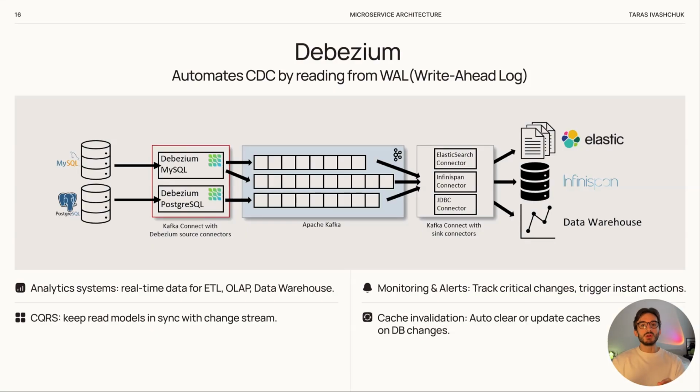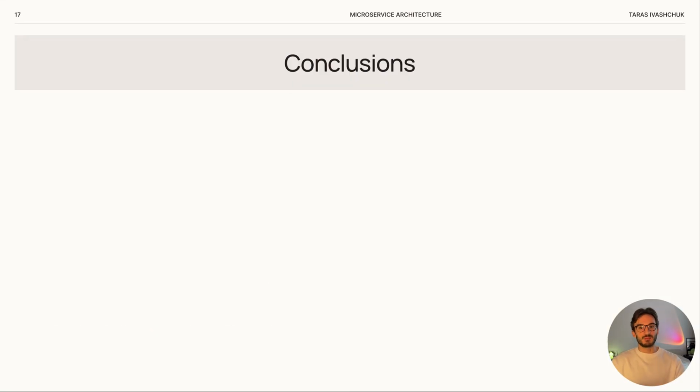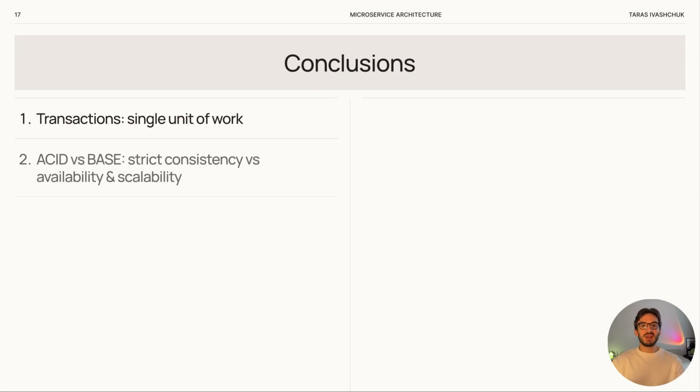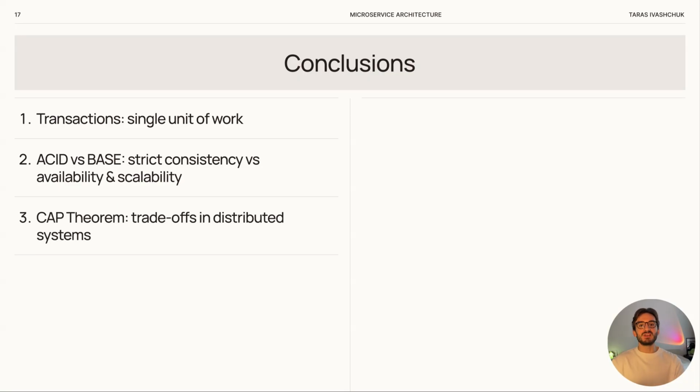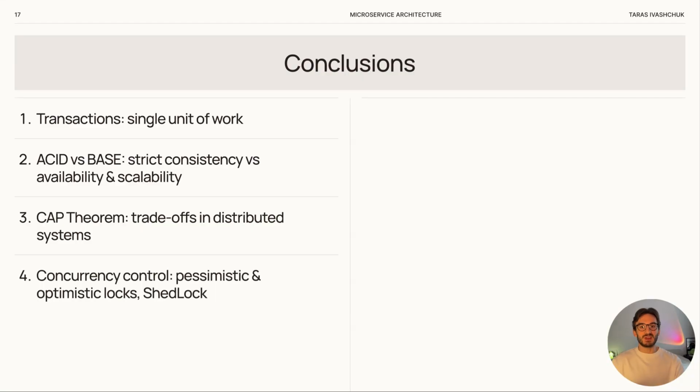Well, today we looked at several important things. First, we talked about transactions as a single unit of work. Either everything is done or nothing is done. Then we compared ACID and BASE, strong consistency versus availability and scalability. After that, we explored the CAP theorem and the unavoidable trade-offs in distributed systems. We also saw how to control concurrent access with pessimistic and optimistic locks, and how a lock helps schedulers.